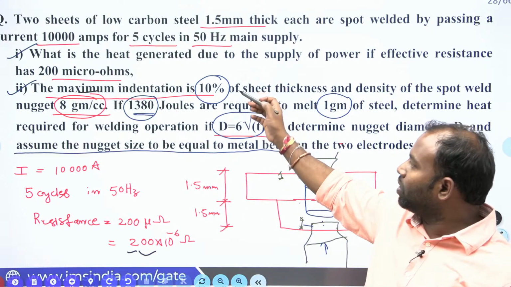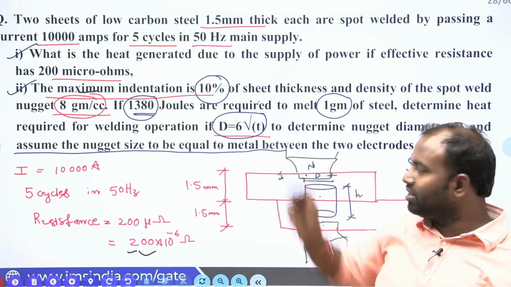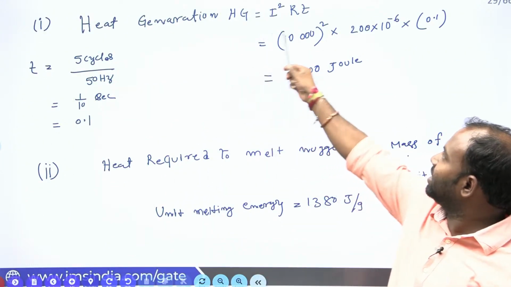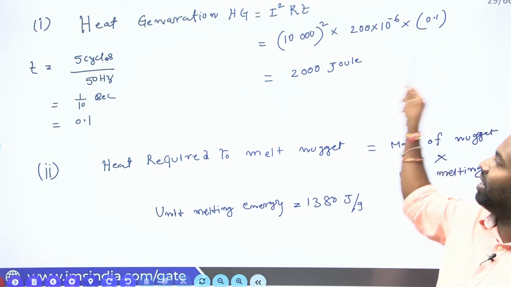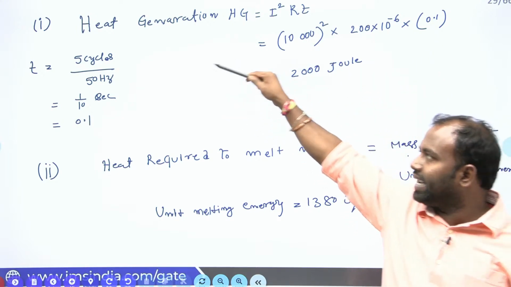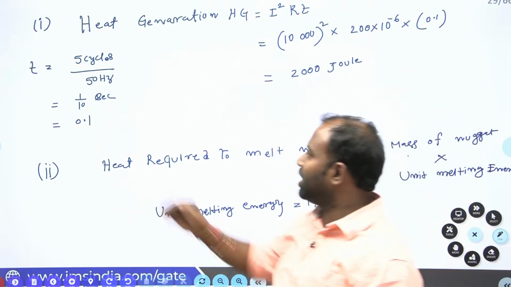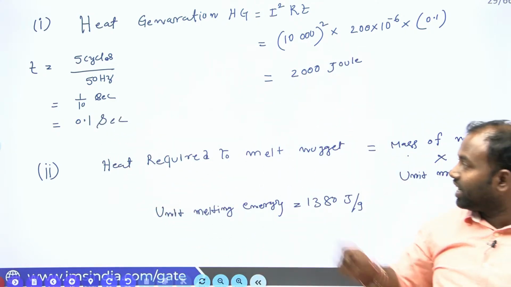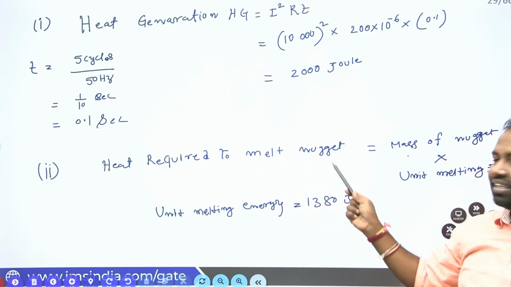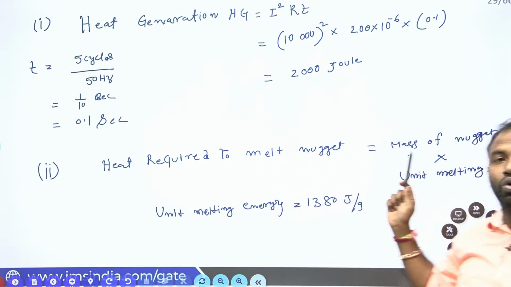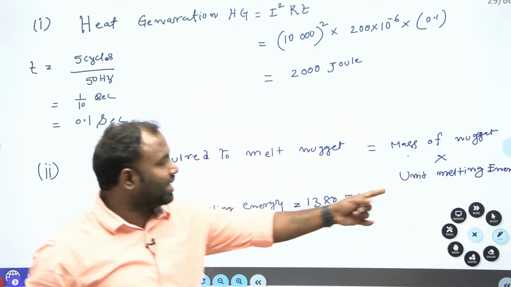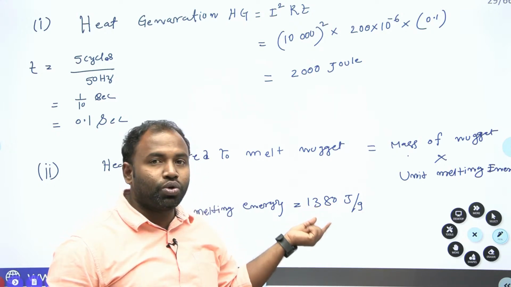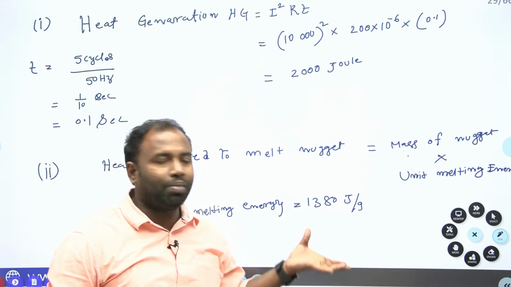Okay, here one question: for heat generation, we have a direct formula. What is that? Heat generation equals I square RT. Now T is given as 5 cycles by frequency, cycles by frequency, so that you will get time in seconds. Now substitute that. The heat required for melting or producing the nugget is equal to the mass of the nugget into unit melting energy. What is unit melting energy? It is how many joules you require for melting 1 gram.